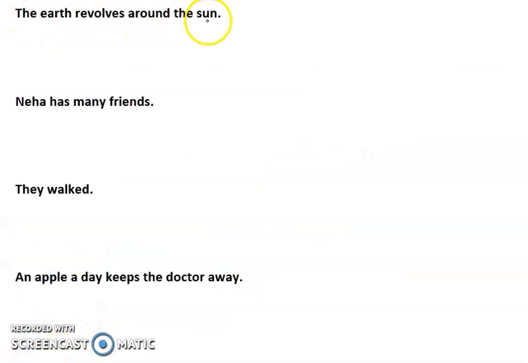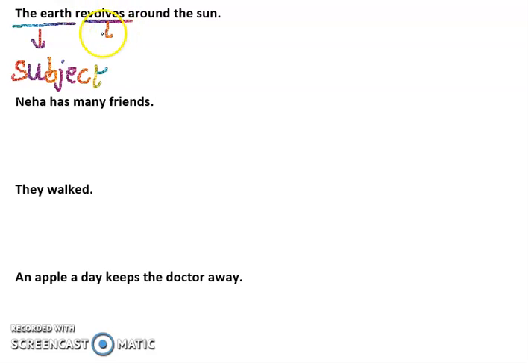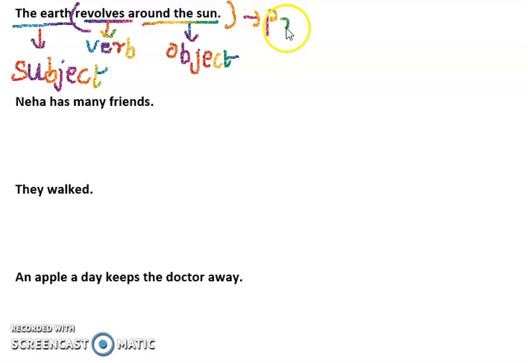The earth revolves around the sun. Even you can tell now. What is the subject? Who revolves around the sun? The earth. Okay, so the earth is the subject because it is doing the action of revolving around the sun. Okay, now what is the action? To revolve. Revolve is an action, so that becomes our verb. And around the sun, okay, this is the object. So the earth is the subject and revolves around the sun is the predicate. Right, now let's see the next one.